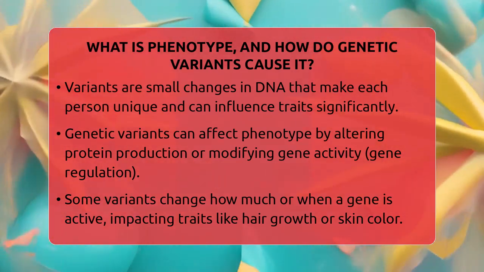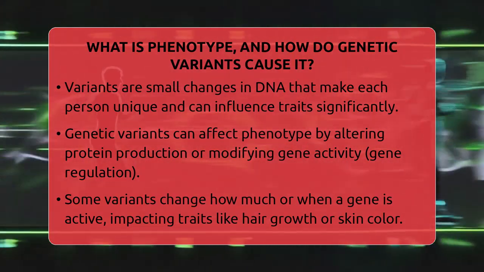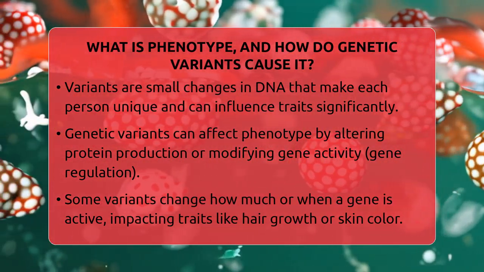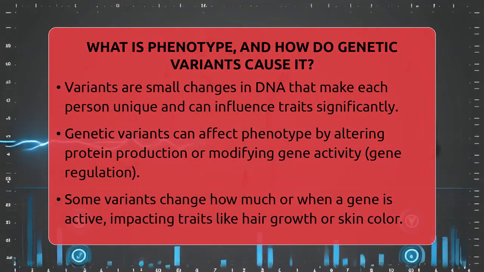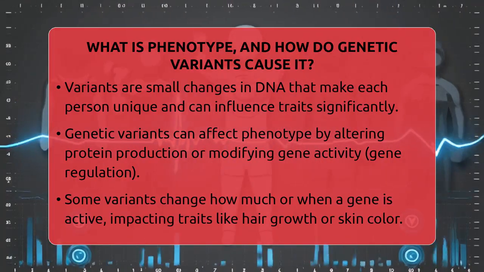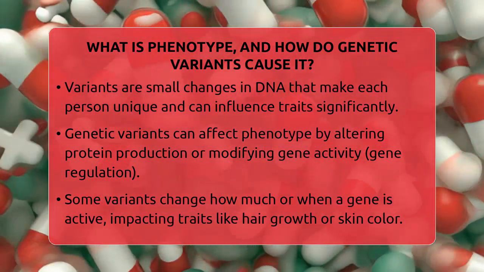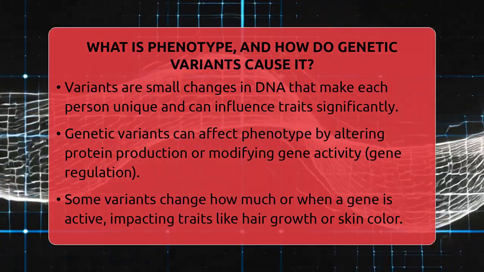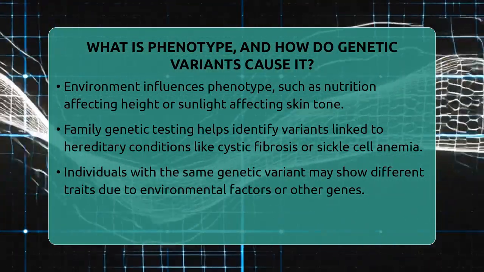Genetic variants influence phenotype by changing how genes work. Some variants alter the protein that a gene makes, which can affect how that protein performs its job. For example, a variant in a gene that controls skin pigmentation might lead to lighter or darker skin. Other variants affect when, where, or how much a gene is turned on or off. This process is called gene regulation. If a gene involved in hair growth is more active because of a variant, it might produce thicker hair.